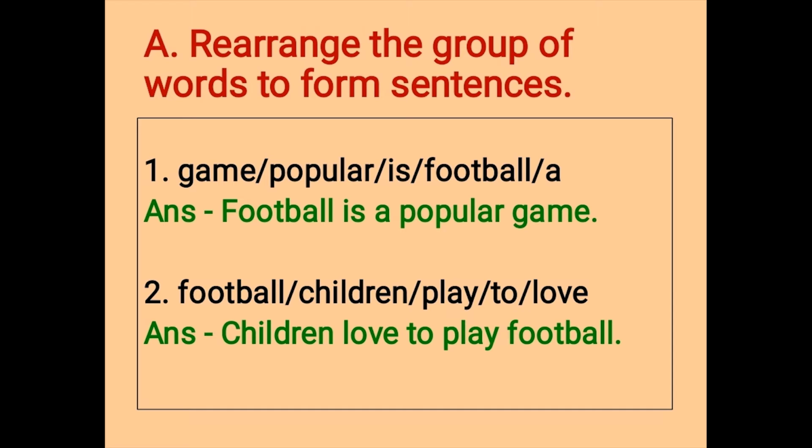Rearrange the group of words to form sentences. It is given on page number 9. Number 1: game, popular, is, football, a. So the answer is: Football is a popular game. Number 2: football, children, play, to, love. Answer is: Children love to play football.